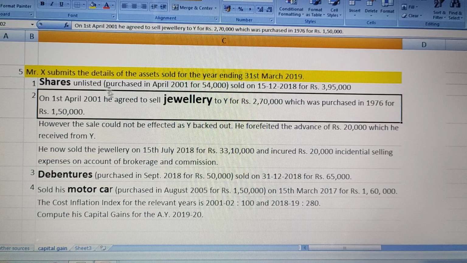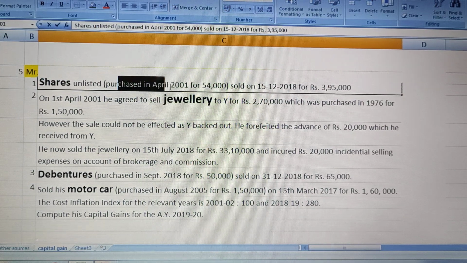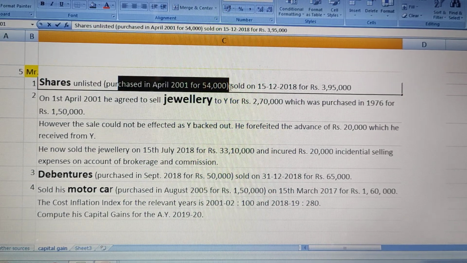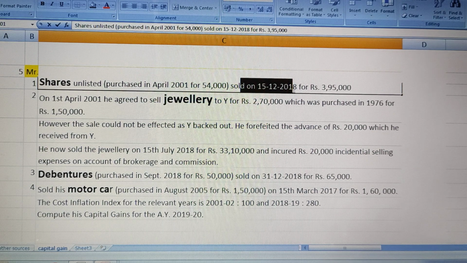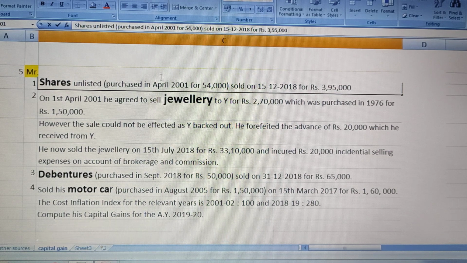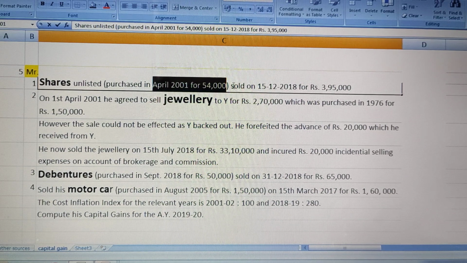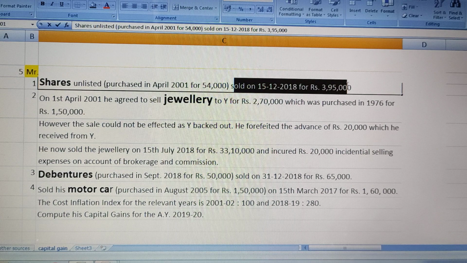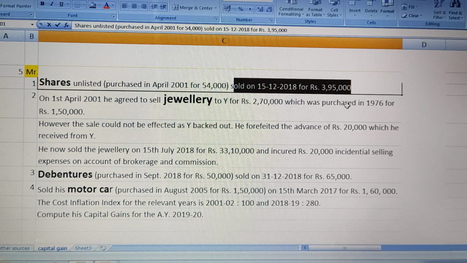Shares unlisted purchased in April 2001 for 54,000, which was sold on 15th December 2018 for 3,95,000. So here they are clearly telling that the purchase of shares was done in 2001 for 54,000 and the sale of shares was done in 2018 for 3,95,000. Correct?